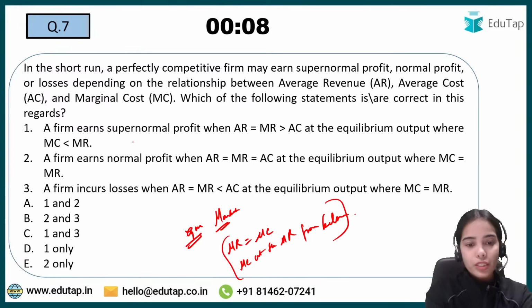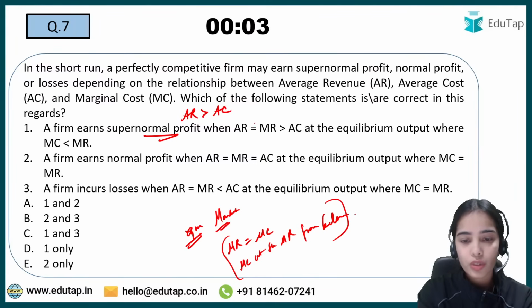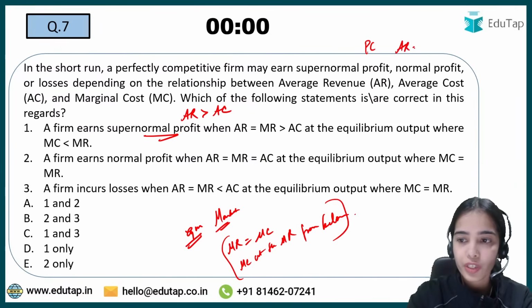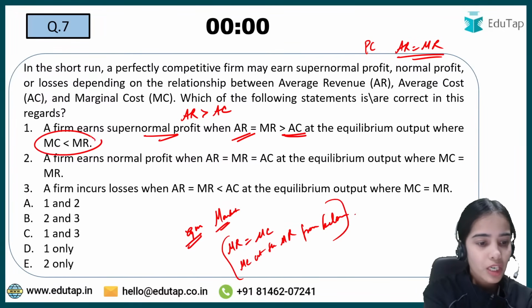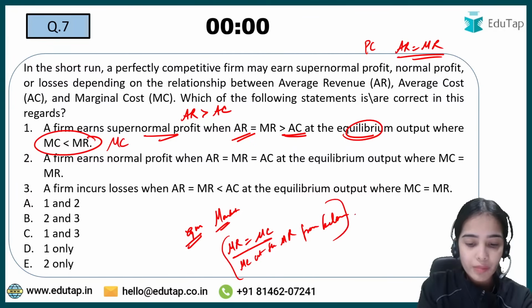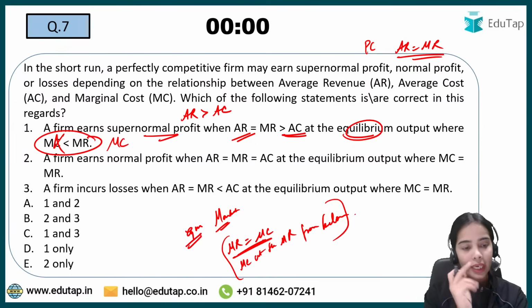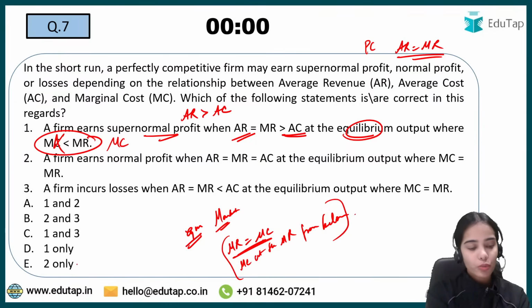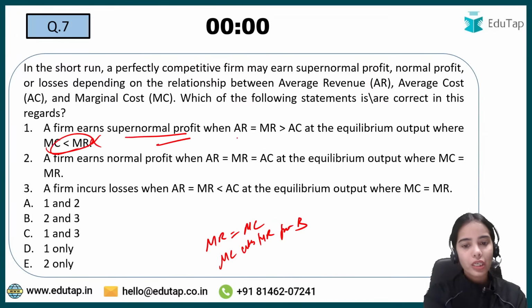So basically a firm earns supernormal profits when the average revenue is greater than average cost. In perfect competition, average revenue is equal to marginal revenue. So average revenue is greater than the average cost. At the equilibrium point, the MC should be equal to MR. So this is wrong. MC is not less than MR. MC should be equal to MR at the equilibrium point. In the supernormal profits, or in any case, the MR should be equal to MC, and MC cuts MR from below. So at the equilibrium point, this is not true, and in the supernormal profit, average revenue is greater than AC. This is correct, but this statement becomes wrong.